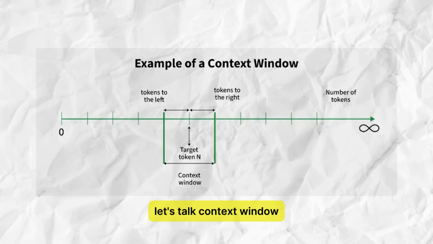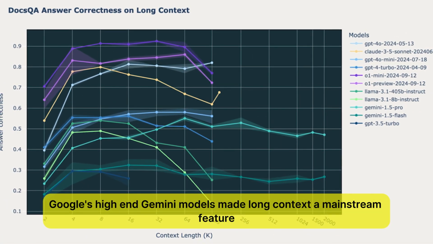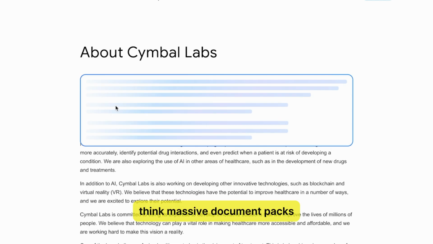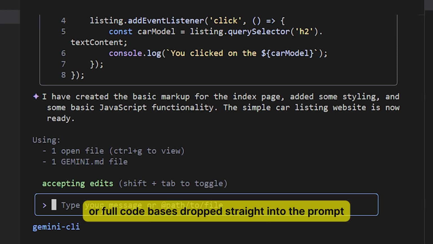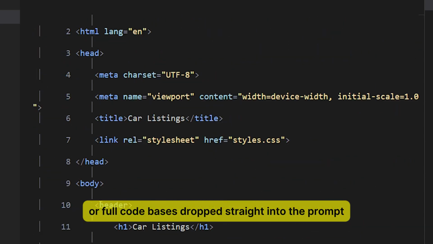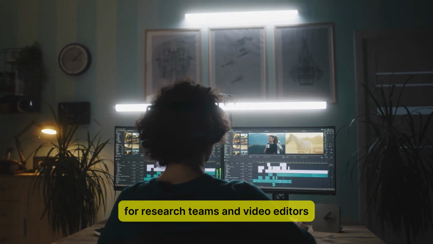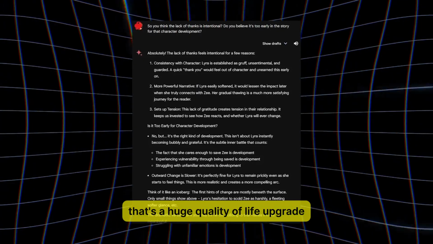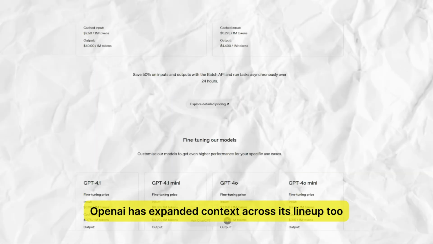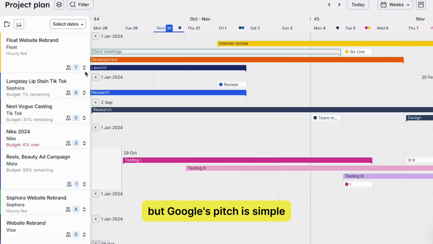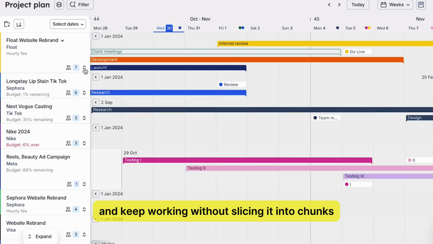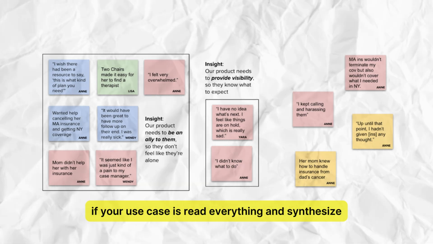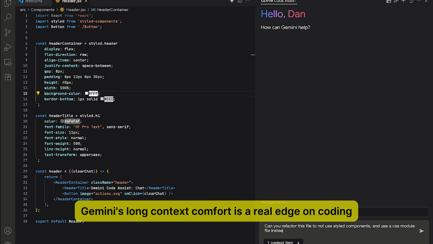Let's talk context window. Google's high-end Gemini models made long context a mainstream feature. Think massive document packs, hours of transcripts, or full code bases dropped straight into the prompt. For research teams and video editors working with long scripts and transcripts, that's a huge quality-of-life upgrade. OpenAI has expanded context across its lineup too, but Google's pitch is simple: bring the whole project in at once and keep working without slicing it into chunks. If your use case is read everything and synthesize, Gemini's long context comfort is a real edge.